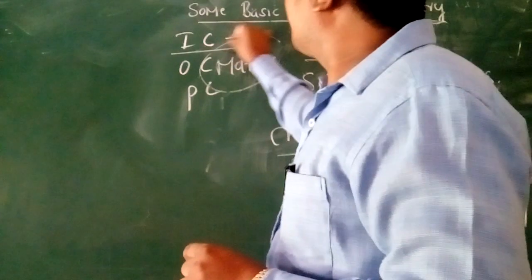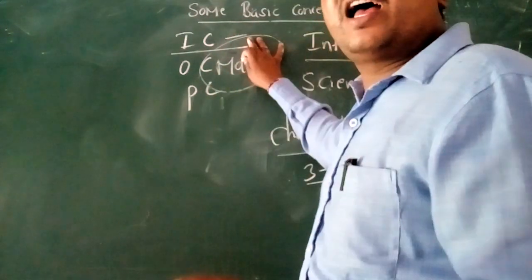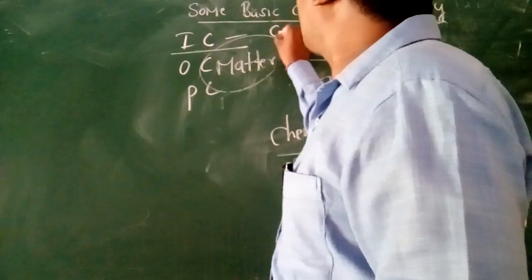Inorganic chemistry deals with the study of all elements except carbon.